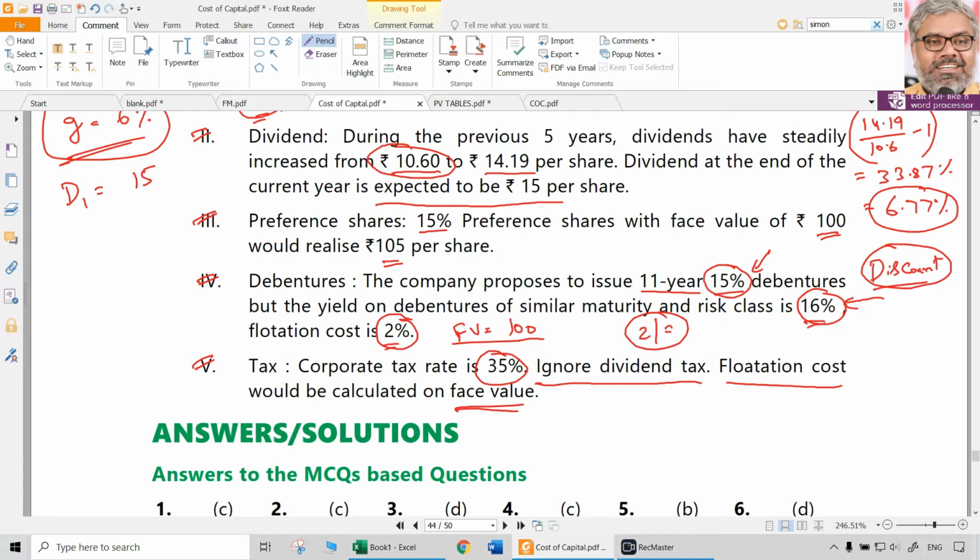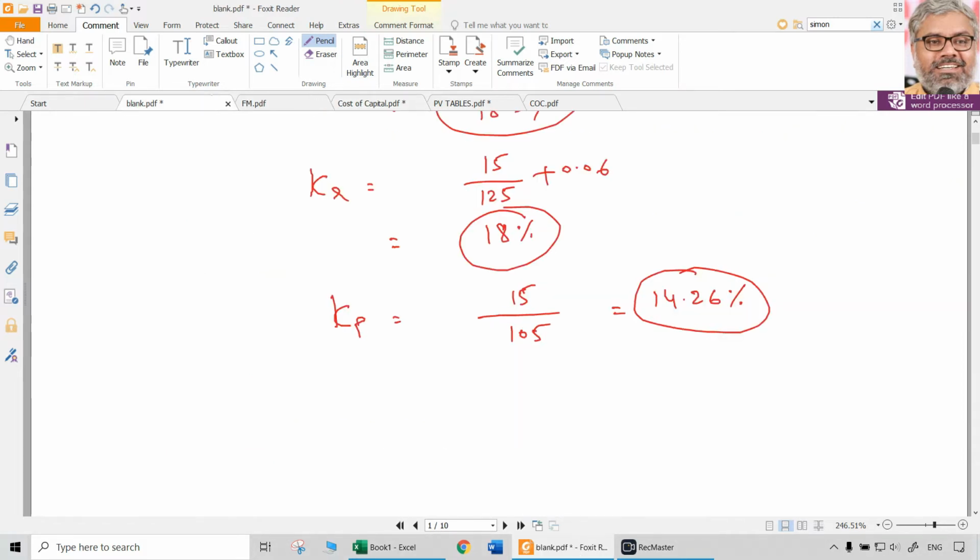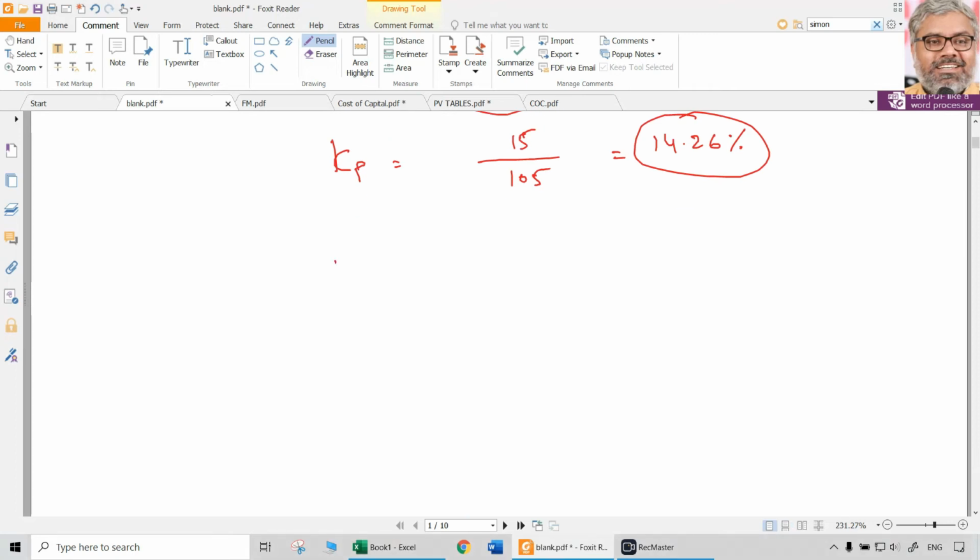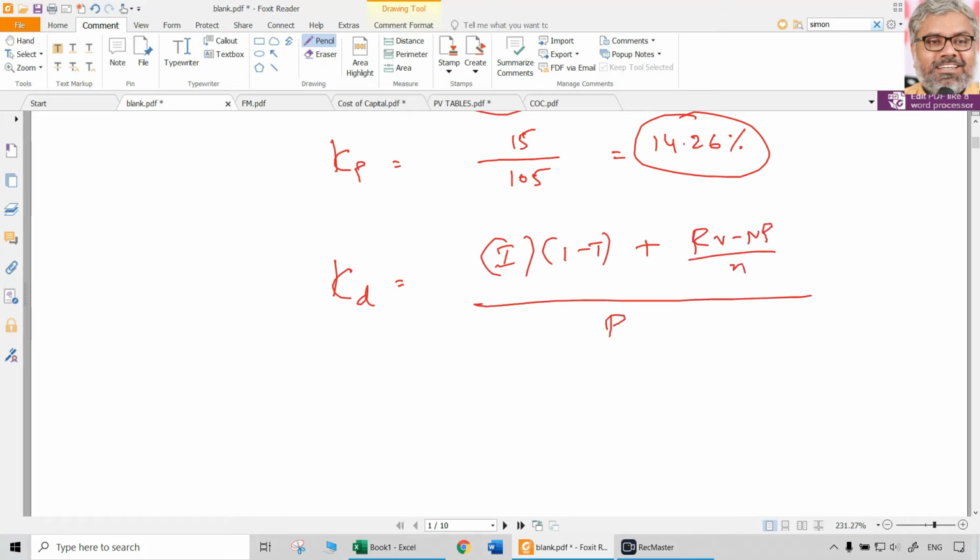Now another important aspect, KD, that is debentures. For debentures, we have this time period of 11 years also. We need the information here. First of all, let us take the formula. Then we'll see which information is there, which is not. Interest into 1 minus tax rate, plus RV minus NP divided by N, whole divided by RV plus NP by 2. This is the formula for KD.